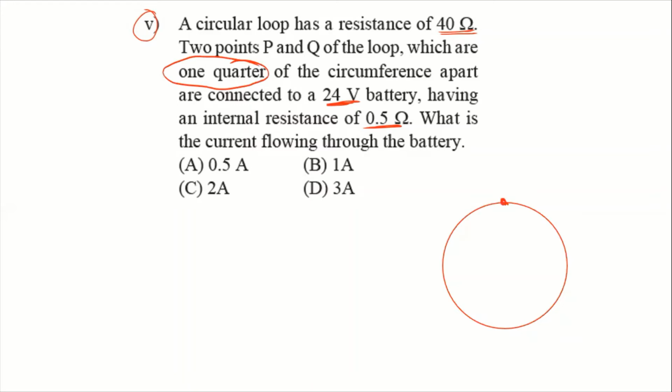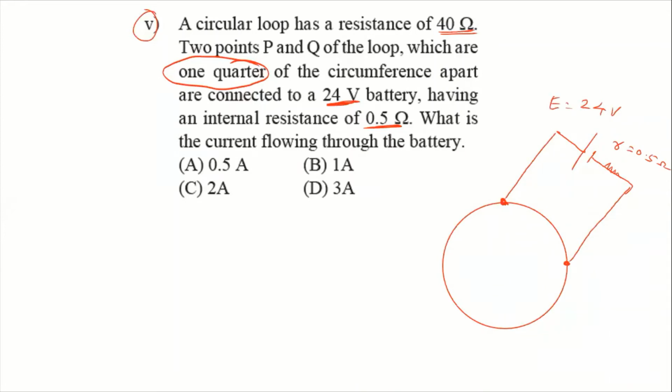1/4 means we divide this circular loop into 4 parts. Okay? So 1/4. So this is 1/4. So this 1/4 we have to connect to the battery, whose voltage is 24 volt. Okay? Means here a 24 volt battery and internal resistance. Let me show the internal resistance here. Small r, 0.5 ohm. Okay? So we can say that E is equal to 24 volt, r is 0.5 ohm.